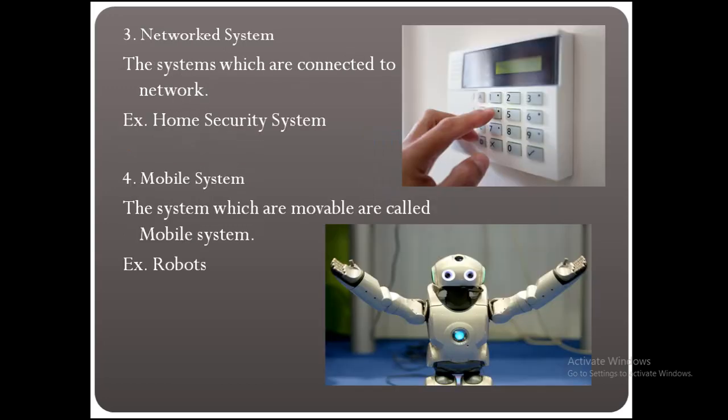Third is networked system. The systems which are connected to a network. Example: home security system. Fourth is mobile system. The systems which are movable are called mobile systems. Example: robots.